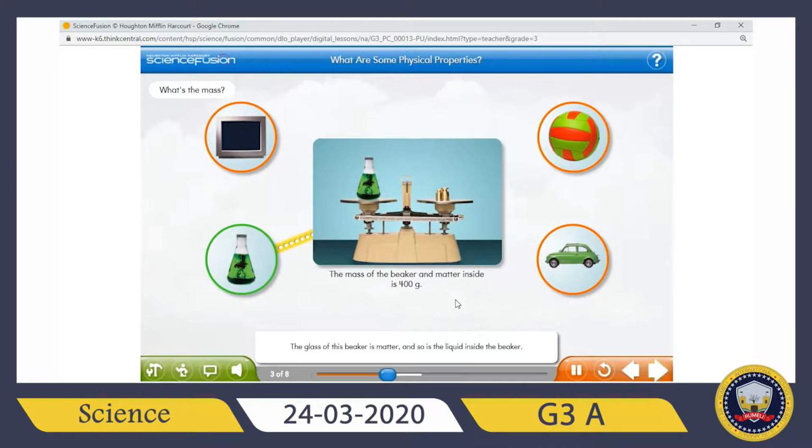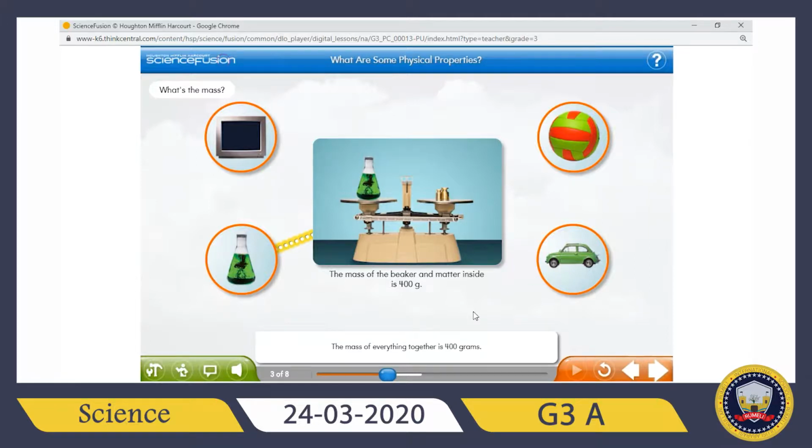The beaker is matter, and so is the liquid inside the beaker. The mass of everything together is 400 grams. Okay, so in this one, this is kind of different. Check it. It says the mass of the beaker and matter inside is 400 grams. So right now we use the pan balance again, but this time there is a beaker and matter inside. Be careful. Actually, I measured two different things here because they were together.